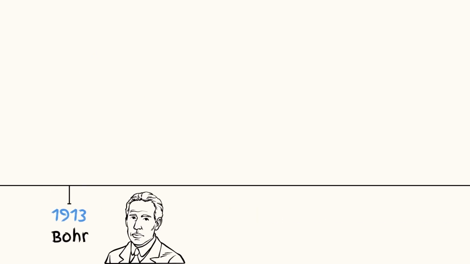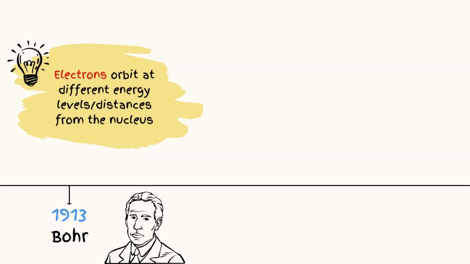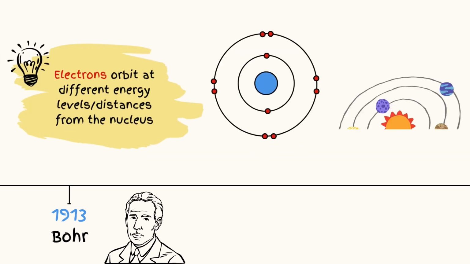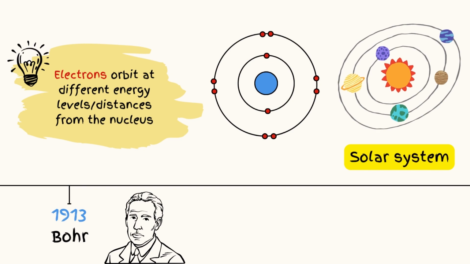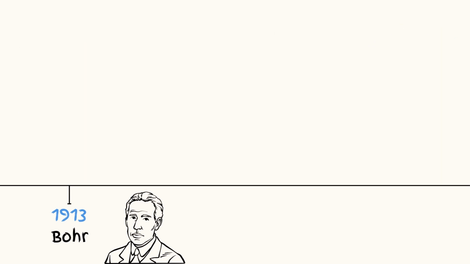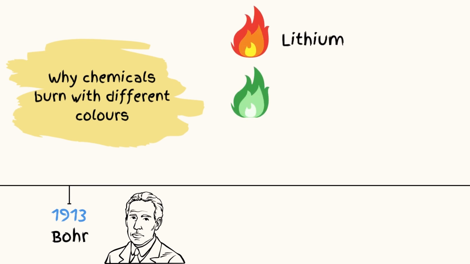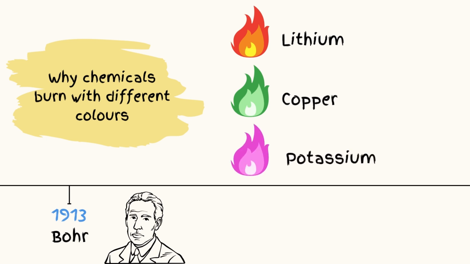Just a few years later, Niels Bohr discovered that the electrons orbit the nucleus at different energy levels and distances, a bit like the planets in our solar system orbit the Sun at different distances. This discovery explained why different elements burn with different colours. For example, lithium burns with an orange-red flame, copper burns with a green flame, and potassium burns with a lilac flame.